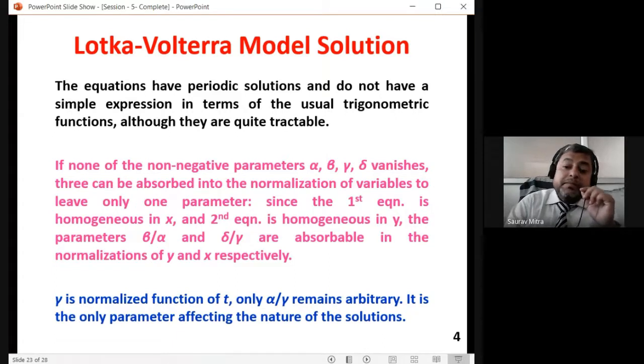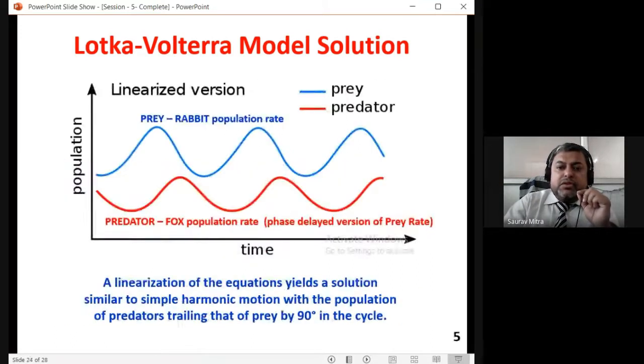That means how many foxes are there and how many rabbits are there. So alpha relates to the number of rabbits, gamma to the number of foxes. That ratio is very important, and it decides whether there will be a steady state. Steady state means rabbits will be there, foxes will be there. Sometimes their counts will go up and down, but we will not find that any species is extinct, that is, totally missing from the jungle. It will not happen. Both counts will go into some kind of a steady state and stay there. So what is the solution of that?